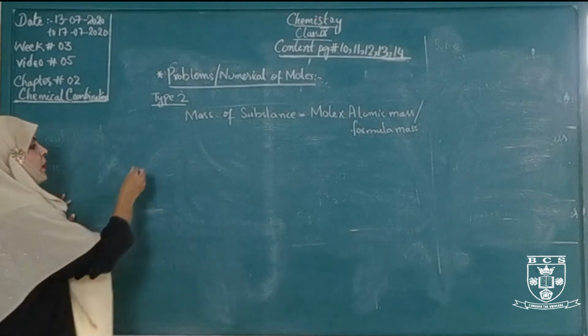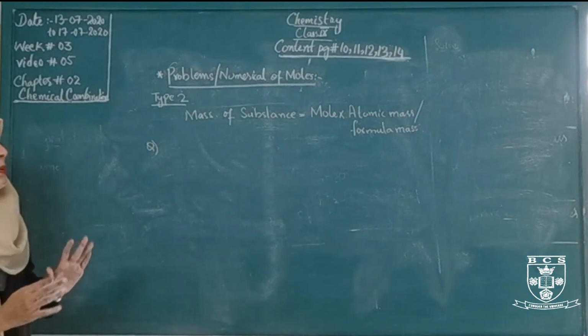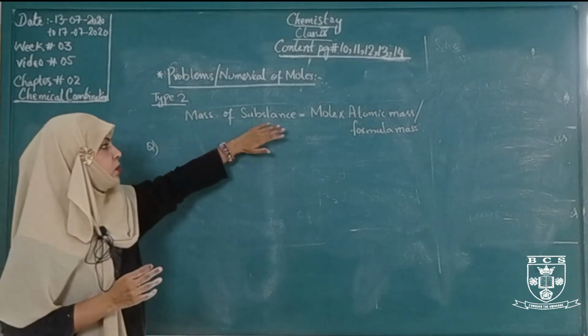Okay, now we have a numerical. This is also a mole problem, but there is a little bit of difference in the formulas.